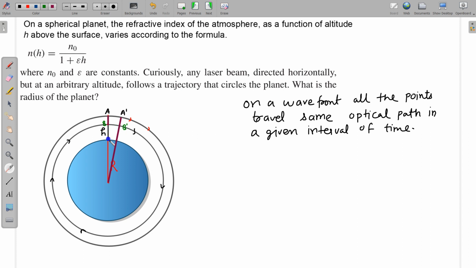The point B is at an altitude h, and point A will be at the altitude h plus dh. Suppose at this location the refractive index is equal to n, and at this location the refractive index is equal to n plus dn. So the optical path for A dash and the optical path for B dash should be equal.